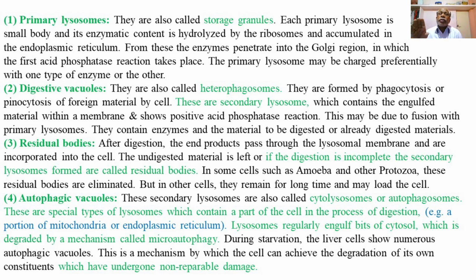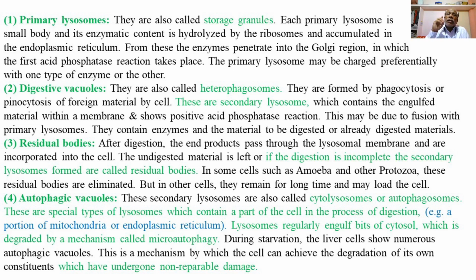So the primary lysosome can have a single hydrolytic enzyme or a group of hydrolytic enzymes, right? The primary lysosomes are the actual lysosomes containing hydrolytic, or digestive, enzymes which are derived from the ER and the Golgi bodies, right?